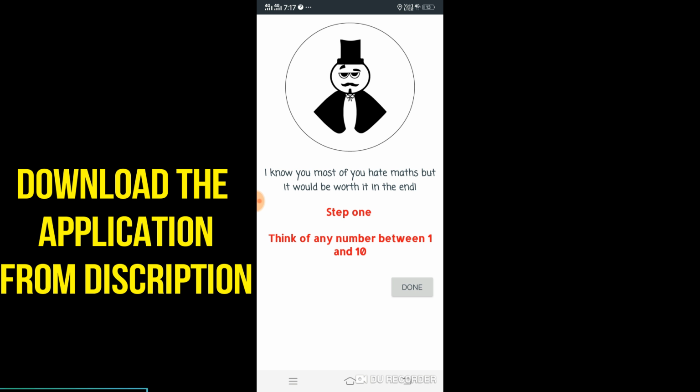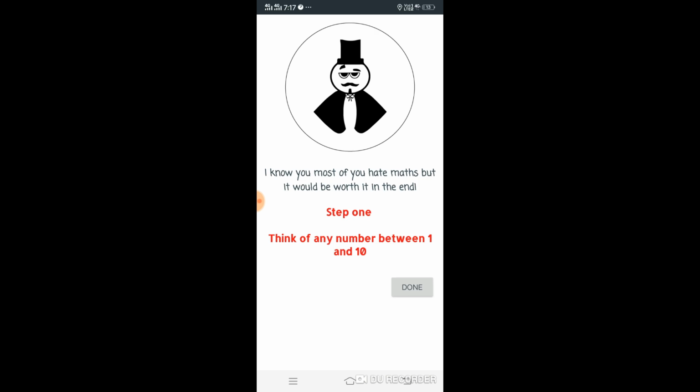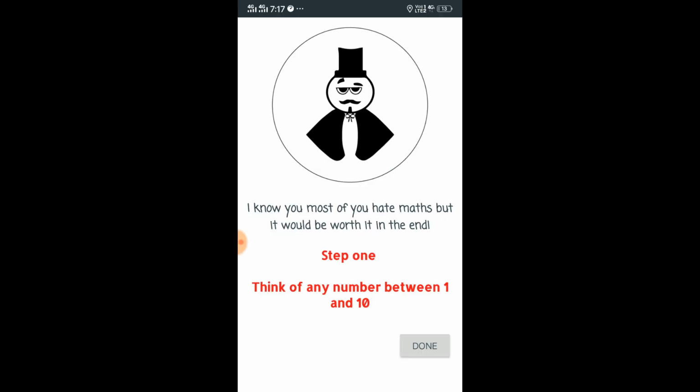You will get surprised again and again. Download this application and check this out, and if you still find any problem, just comment below and we will get back to you.